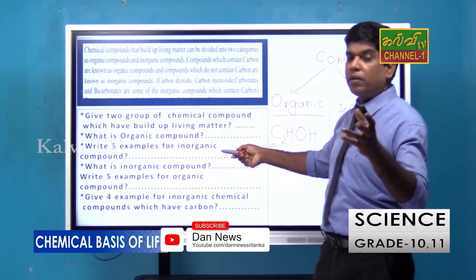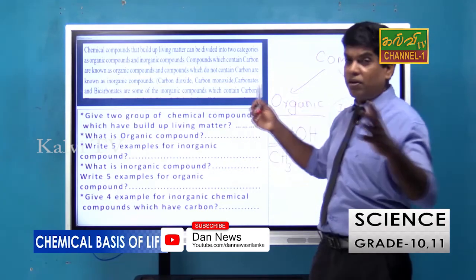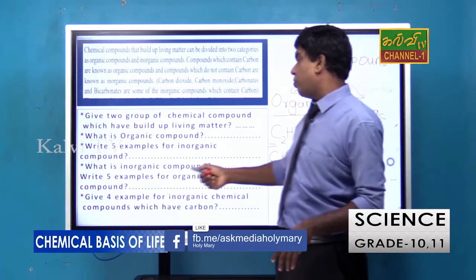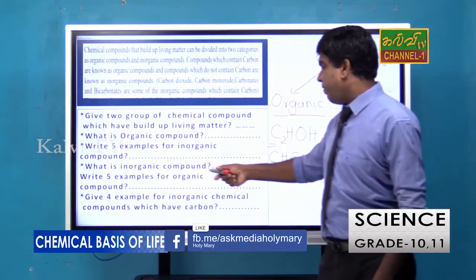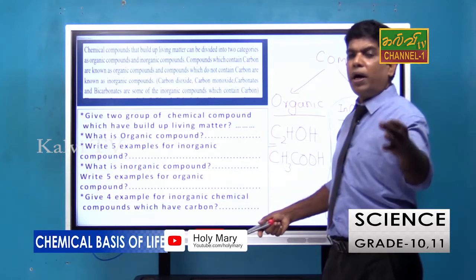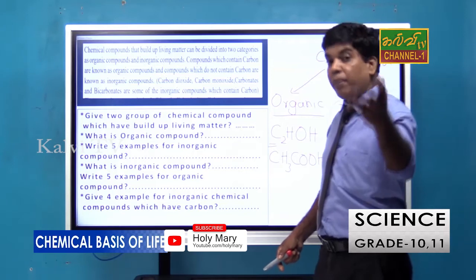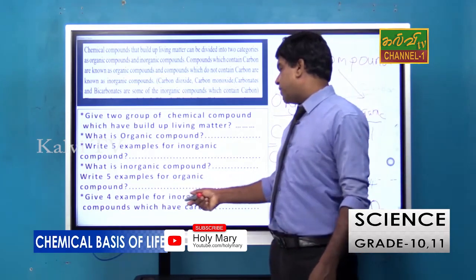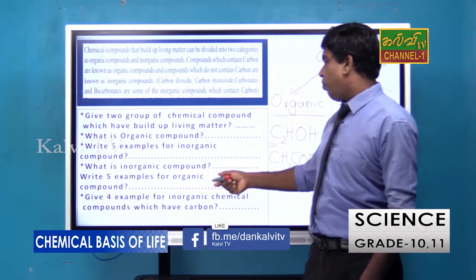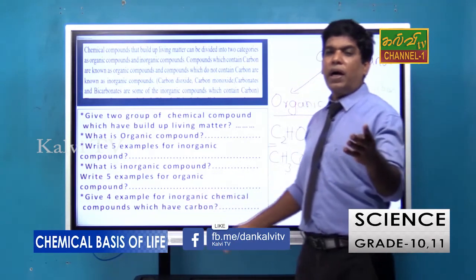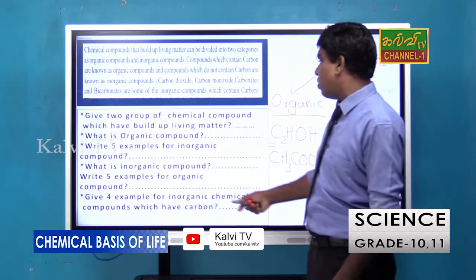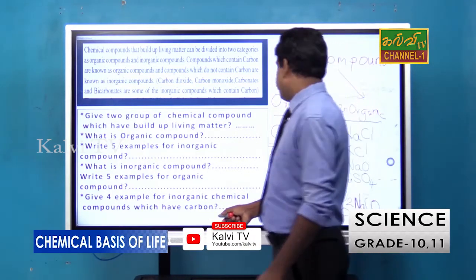Sodium chloride, potassium chloride, most of the salt, carbon dioxide, carbon monoxide also included. Then write 5 examples for organic compound. Organic compound means food, proteins, carbohydrate, lipids, right? Vitamin also included in this. Give 4 examples for inorganic chemical compounds which have carbon. Say sodium carbonate, sodium bicarbonate, carbon monoxide, carbon dioxide can also be included here, right?